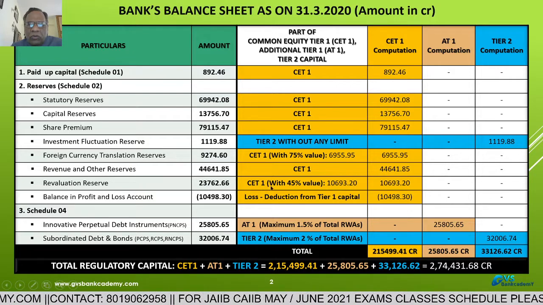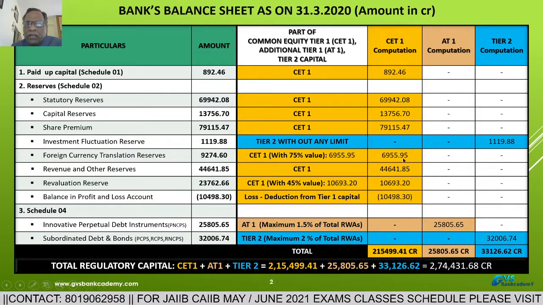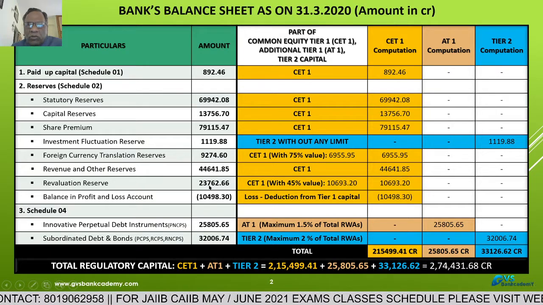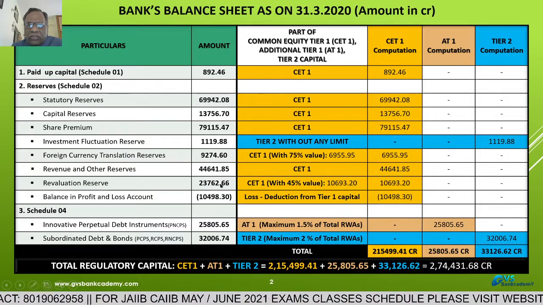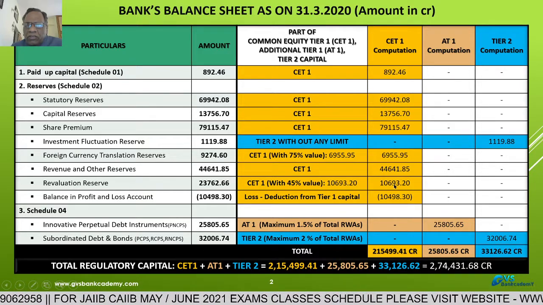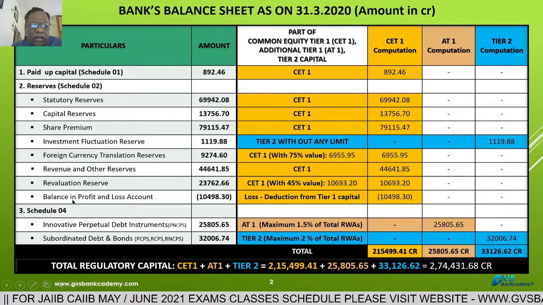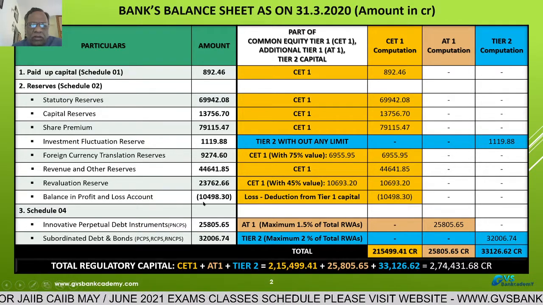Outstanding amount into only 45% value you have to take under common equity tier 1 capital. So outstanding amount 23,762.66 into 45%, that is 10,693.2 crores. Then balance in profit and loss account, loss is there.